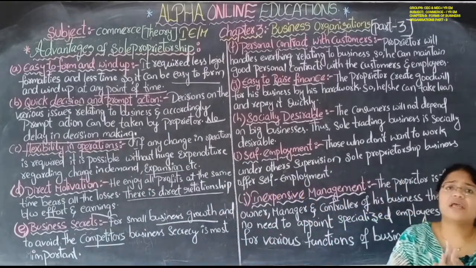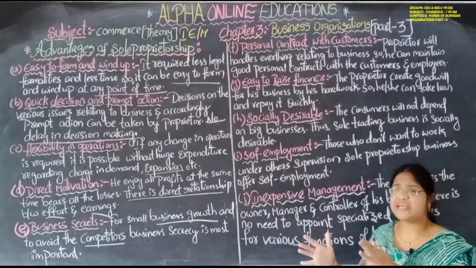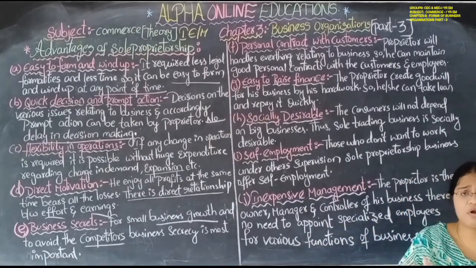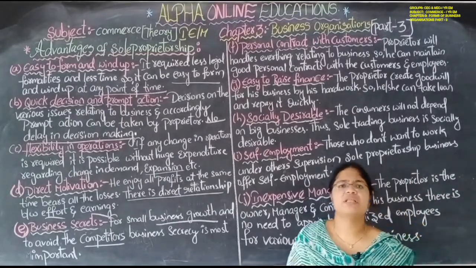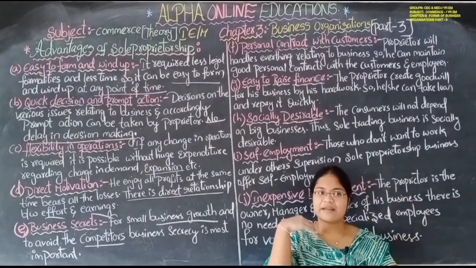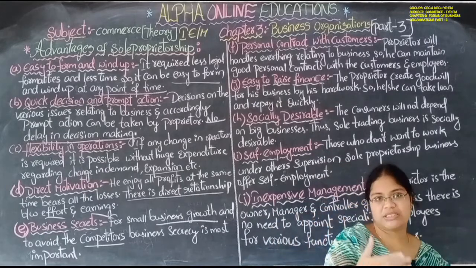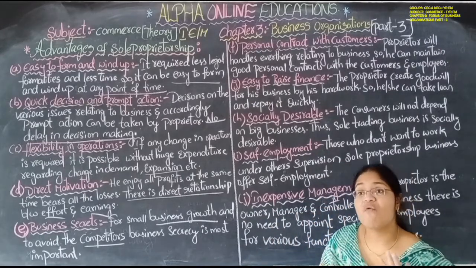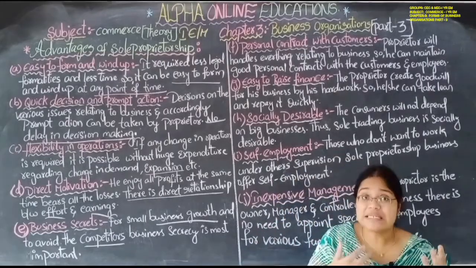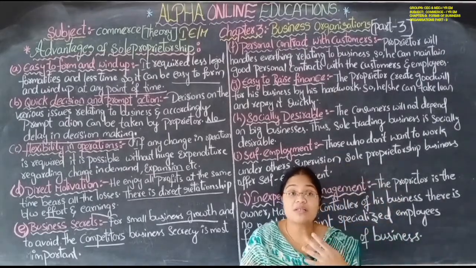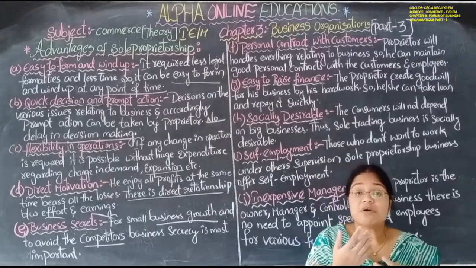He doesn't have any number of persons to manage or control, or any number of owners. He is the only one person who will do everything in the business. So he makes direct contact with the customer. By that he can know what the customer wants, what the desire of the customer is, and what the customer prefers.